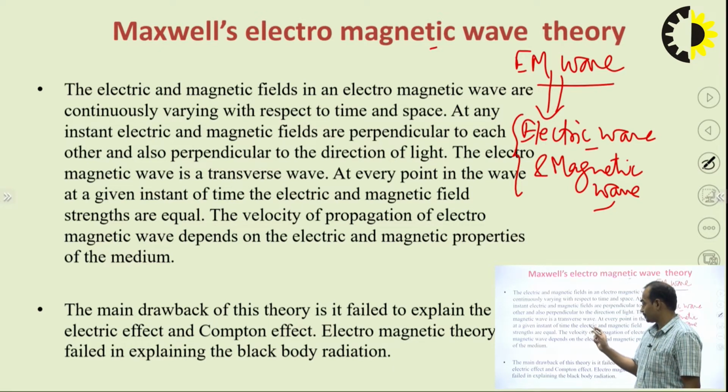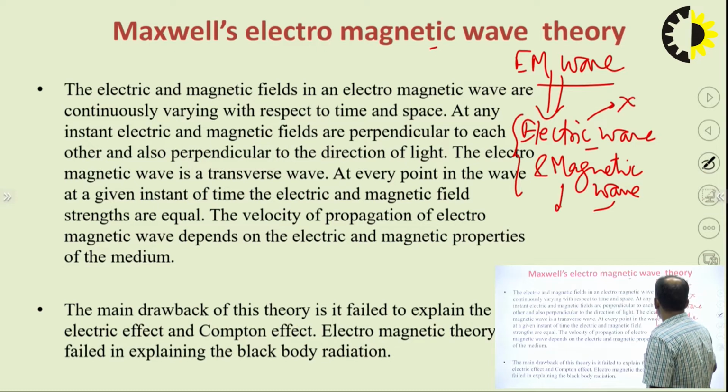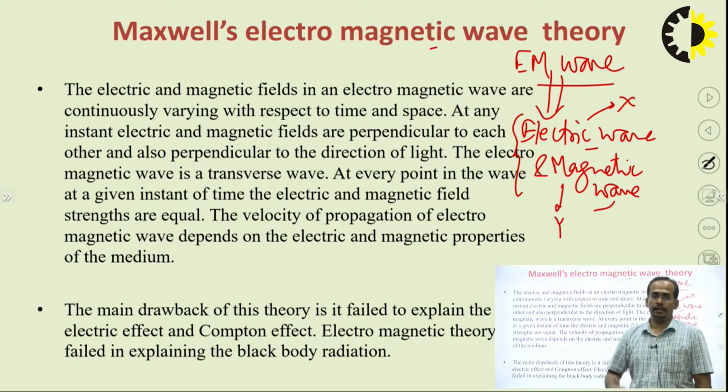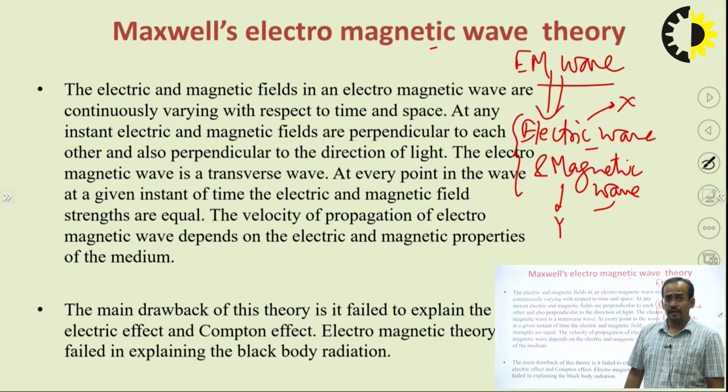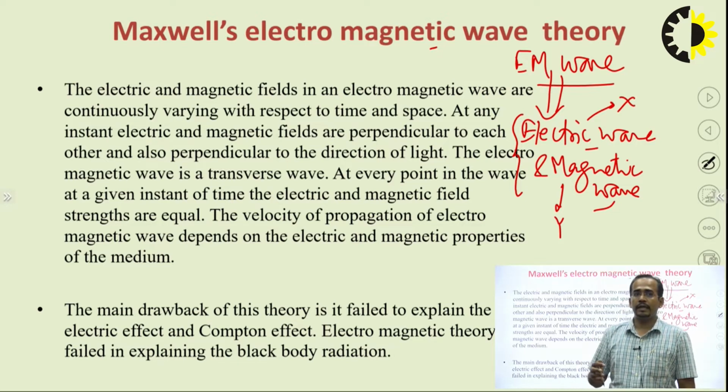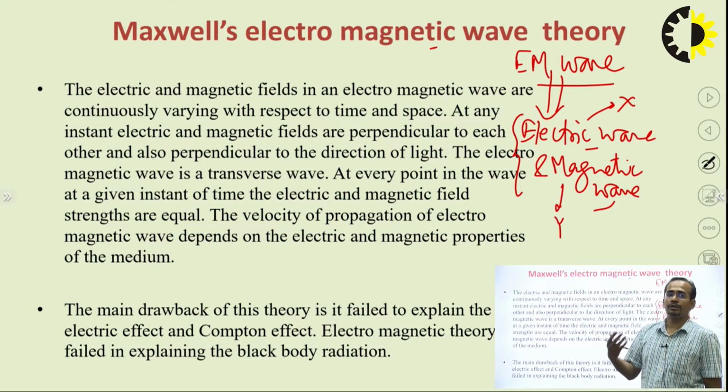So you can easily say that if this is propagating in x direction, and this is propagating in y direction, the electromagnetic wave will propagate in z direction. So the electric and magnetic fields in an electromagnetic wave are continuously varying with respect to time and space. So you can consider the electromagnetic wave as a function of time and a function of space. At any instant, electric and magnetic fields are perpendicular to each other and also perpendicular to the direction of light.